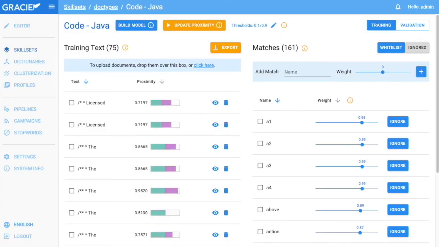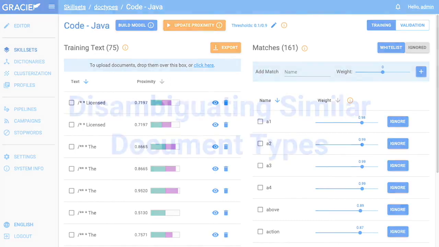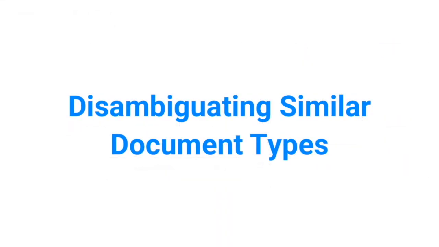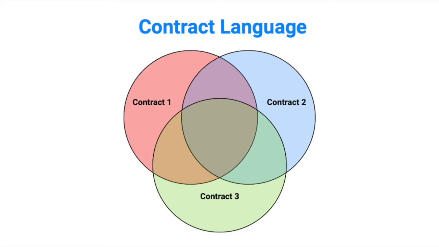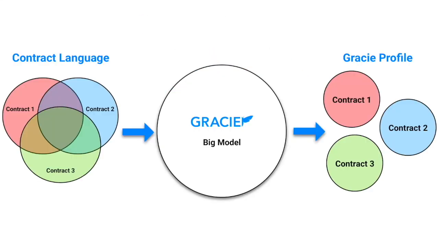Our multi-class classifiers, or profiles, are extremely helpful for two scenarios. The first is when what you're trying to classify is extremely similar and hard to differentiate from other classes. These are things that even humans have a hard time distinguishing. Think of contracts. Unless you've dealt with contracts for a long time, the amount of boilerplate and legalese results in all contracts looking alike. Profiles solve this problem by absorbing the knowledge of each individual contract and using our big model, understand what each contract is relative to all other types of contracts.